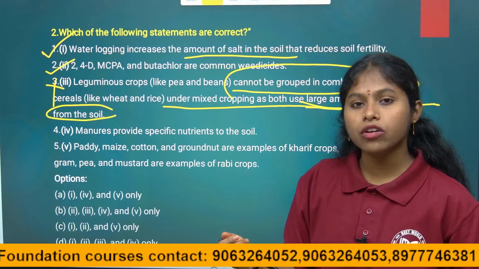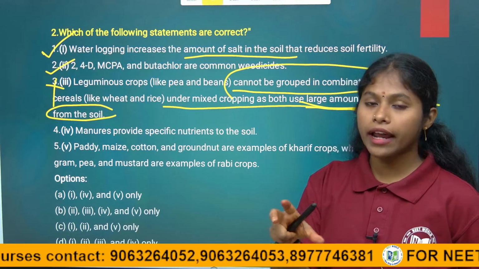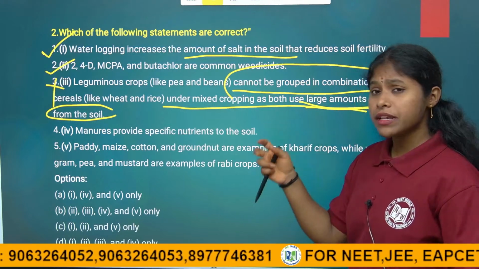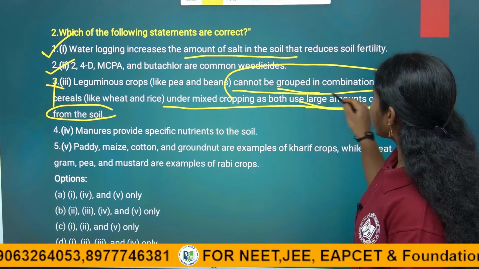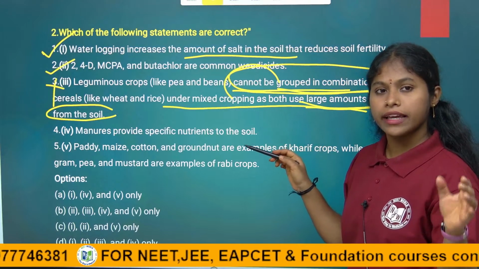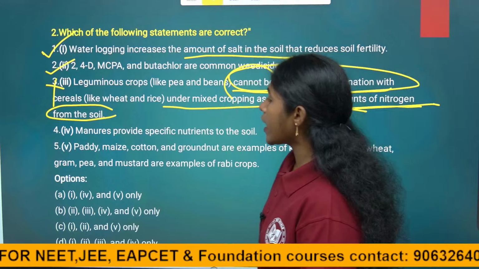For cereal plants like paddy, maize, they require more nitrogen, right children. So that is why they are mixed with leguminous plants. In mixed cropping they can be grouped. So that is why statement 3 is the wrong answer.